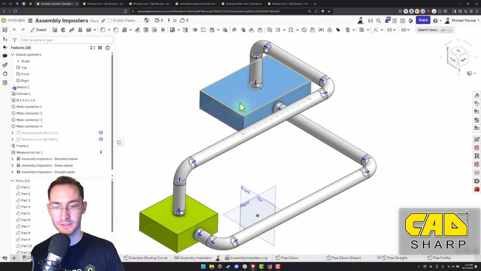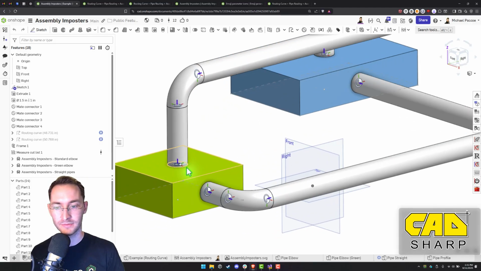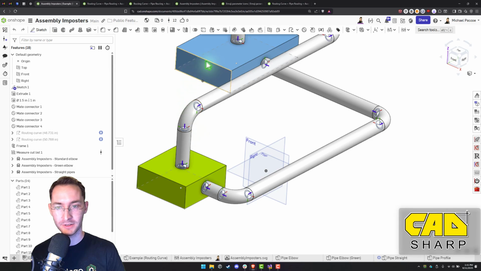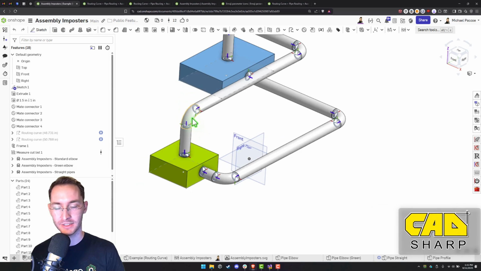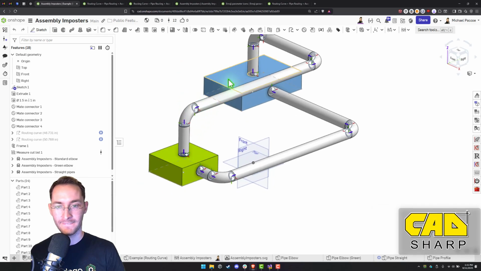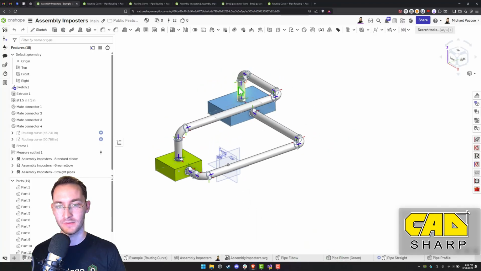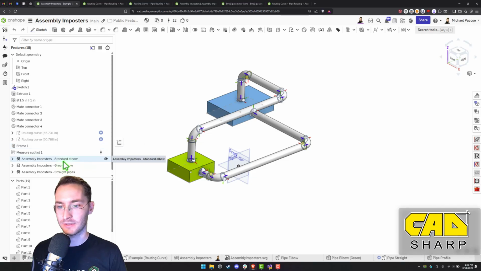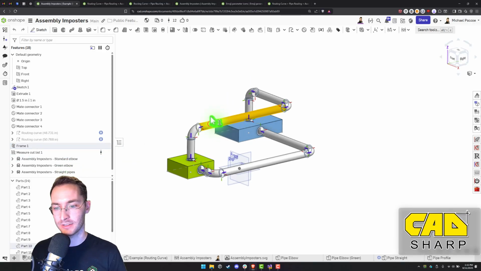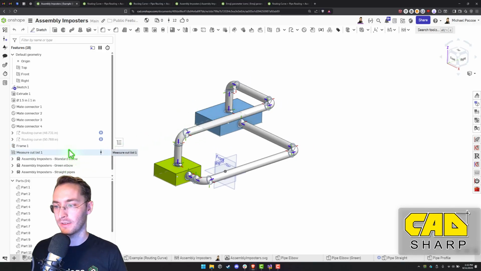Maybe it was something that gets patterned in the part studio and it's easiest to pattern it there. Then what you can do is we'll use, let's use one of these elbows, or we can use the straights as an example. So I'll delete all these.